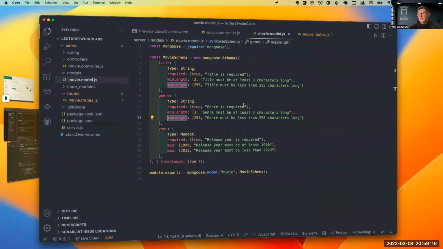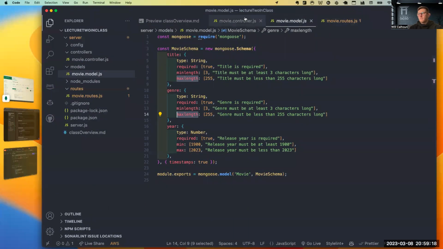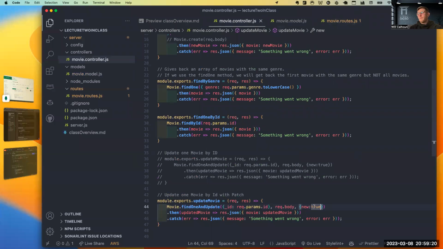And that's just another aspect that we can pass in. Like this new true, we say run validators, then it'll also go back to our model, find that associated key, and then it will run those validators associated with that new piece of information that we have, which is really sweet.